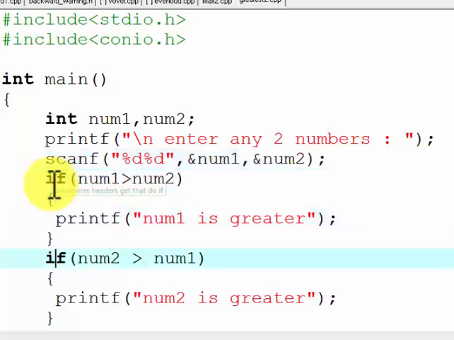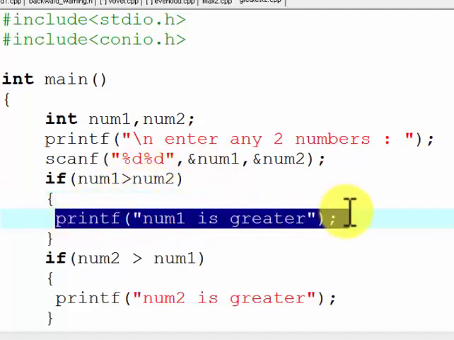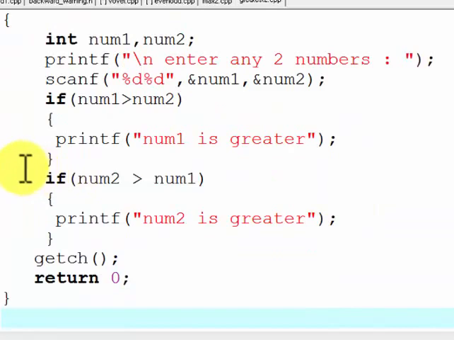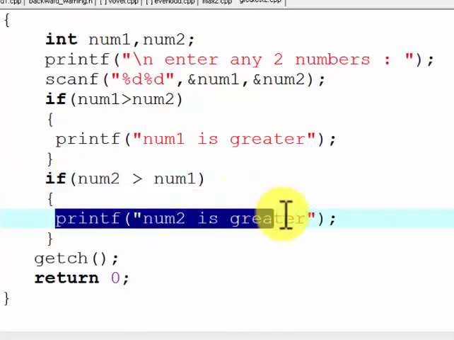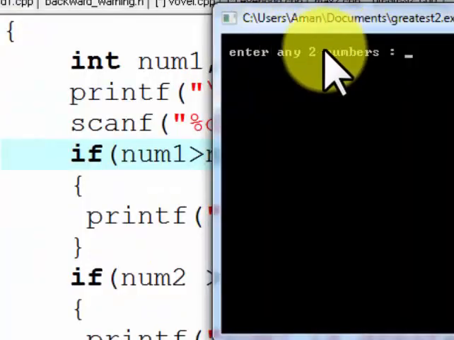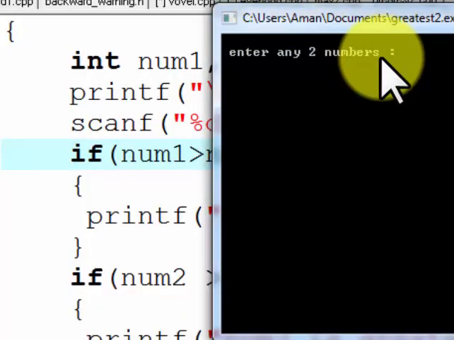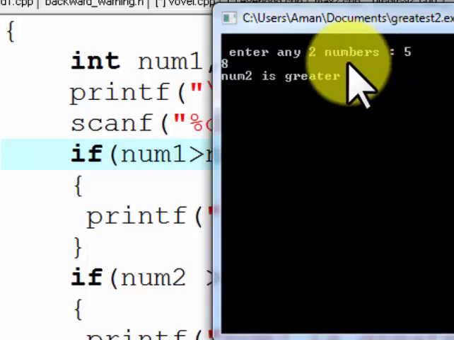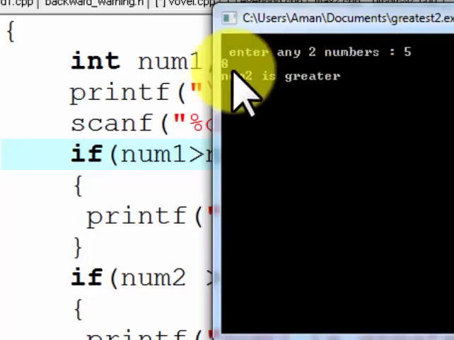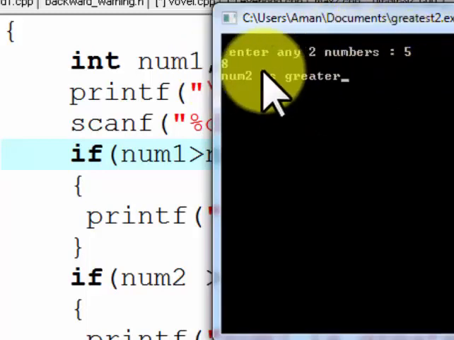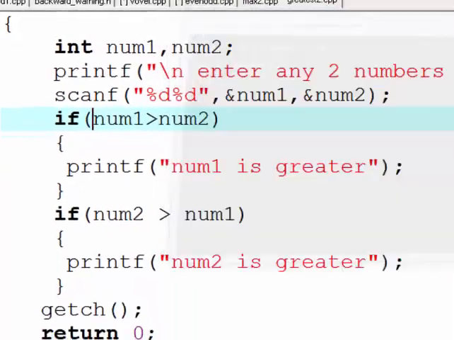Now here is an if condition. If num1 is greater than num2, then we will print the message num1 is greater. The next condition is if num2 is greater than num1, print the message num2 is greater, getch and return 0. We will execute this program. We get the message enter two numbers, so I enter two values, 5 and 8. The message is num2 is greater; num2 is 8, num1 is 5, so num2 is greater.